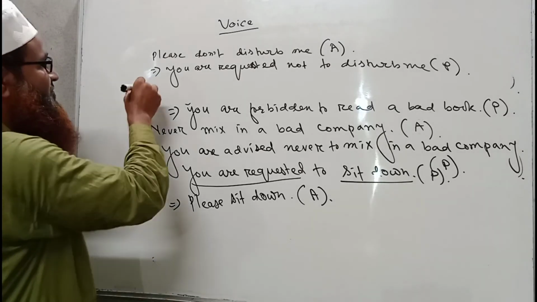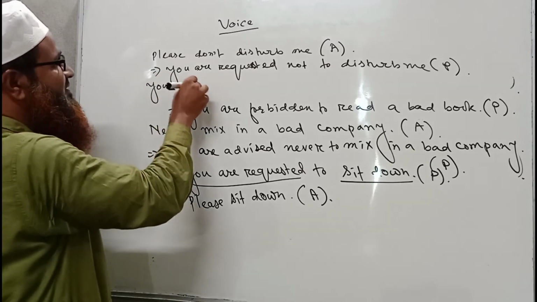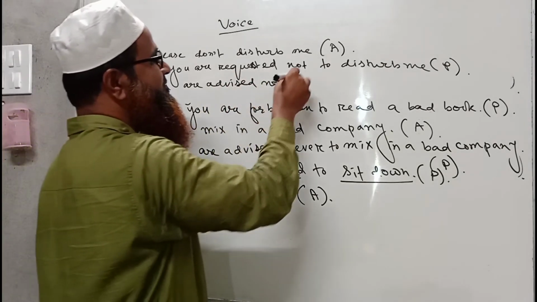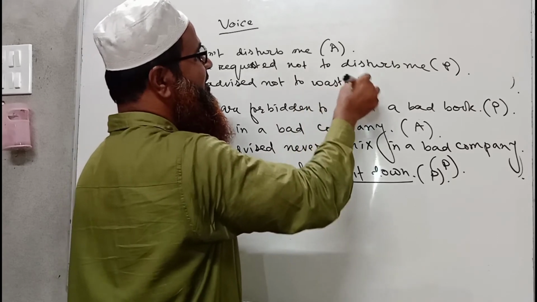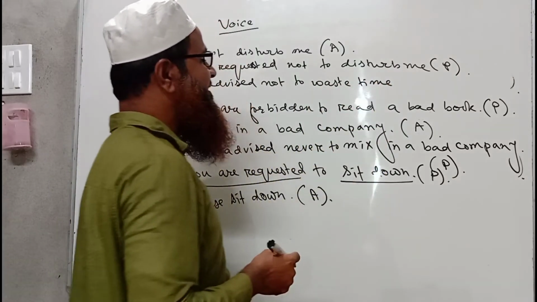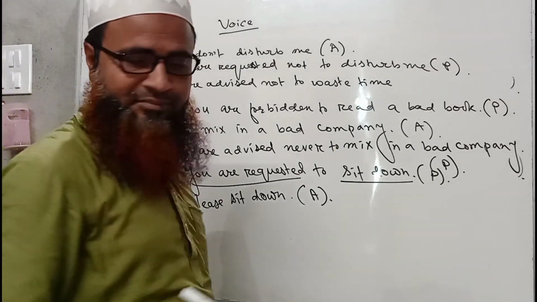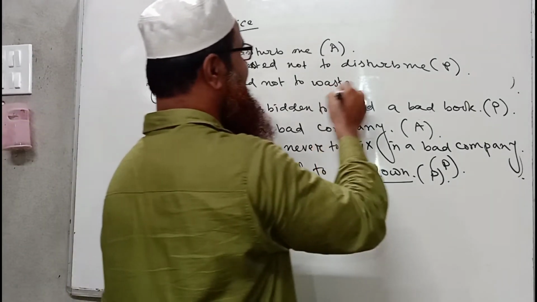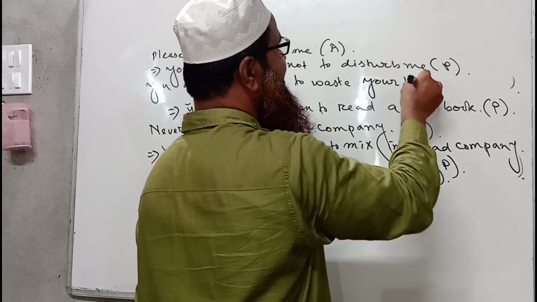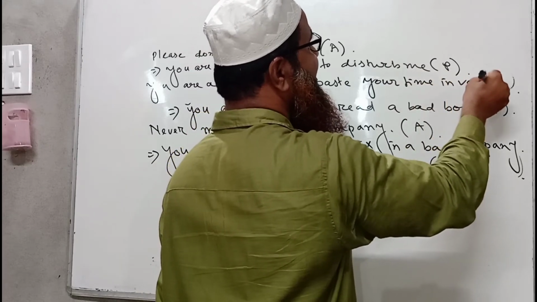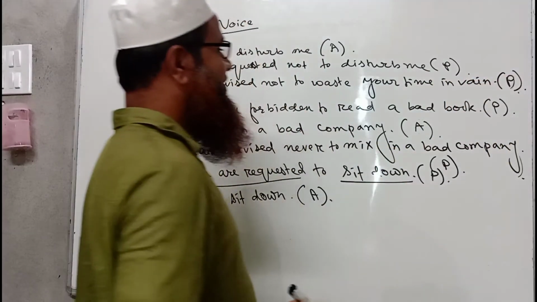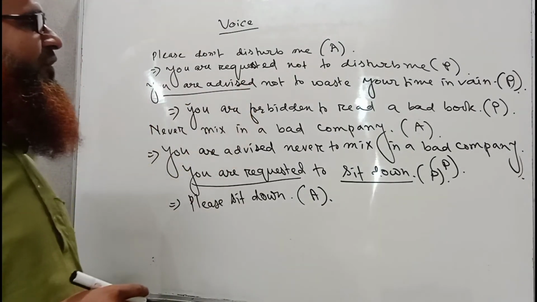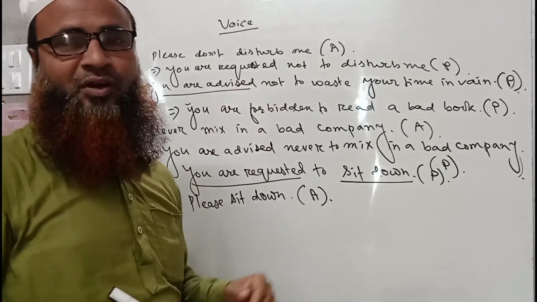Again we may write, you are advised not to waste your time in vain. Not to waste time. You are advised not to waste your time in vain. This is a passive voice sentence which we have to turn into active. And it is also in negative form.